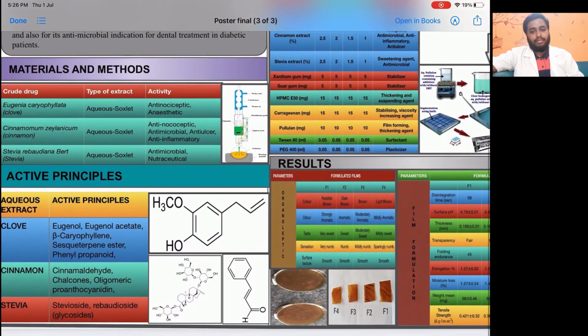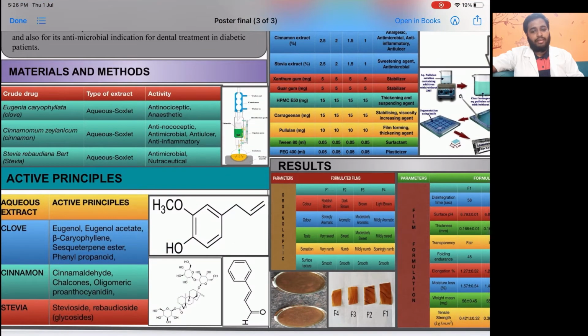What are the materials and methods? Eugenia caryophyllata crude drug, clove, for its anti-nociceptive or analgesic activity and anesthetic activity. Cinnamon, Cinnamomum zeylanicum, for its anti-nociceptive, antimicrobial, anti-ulcer and anti-inflammatory activity. Stevia rebaudiana Bertoni, for its antimicrobial activity and for its use as a nutraceutical.